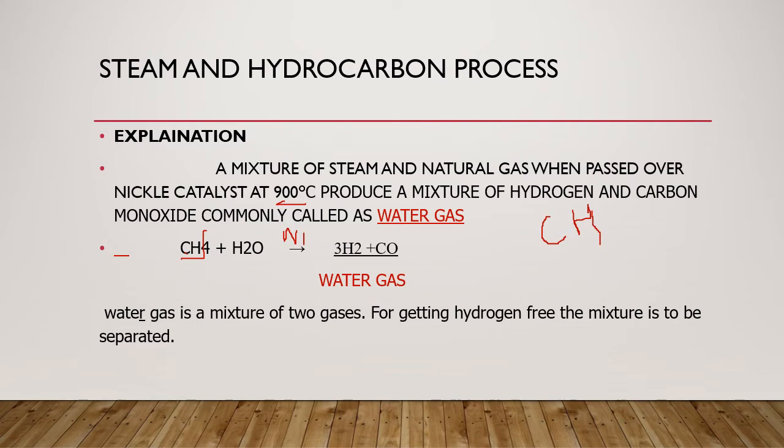This is called water gas. Water gas is a mixture of two gases, hydrogen gas and carbon monoxide gas. But as I have told you, this is a mixture. That means both the gases are merged together. For making hydrogen gas free, we have to go through further processes. What are these? Let's check.